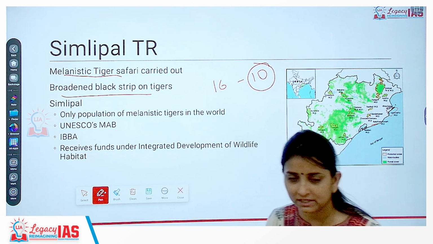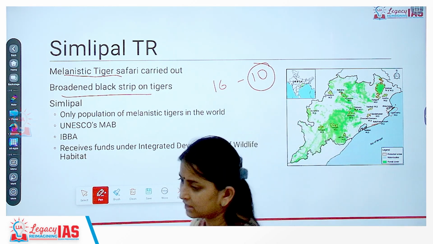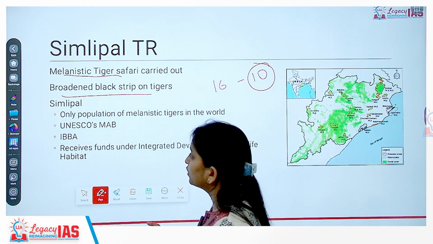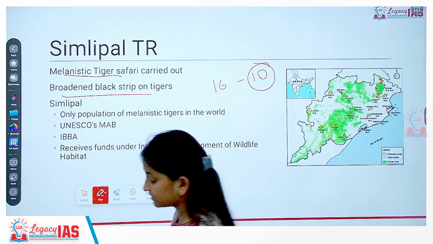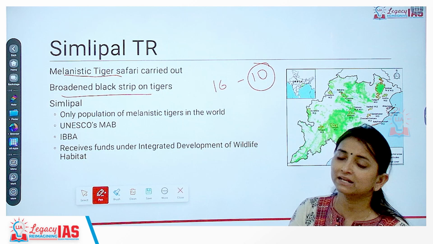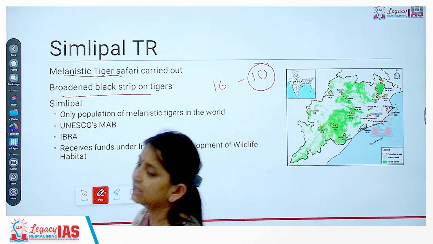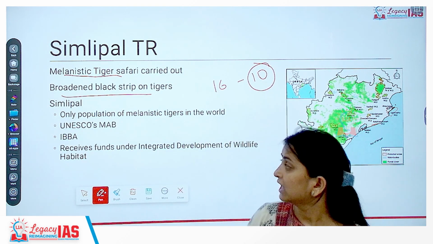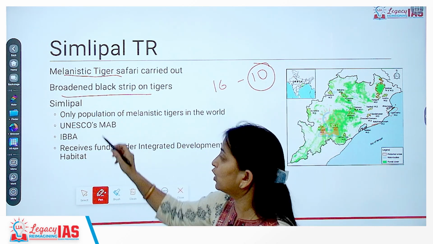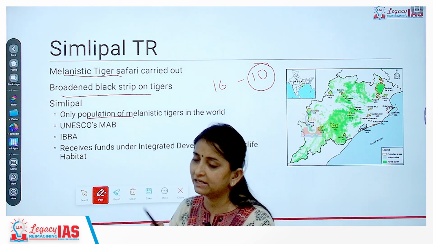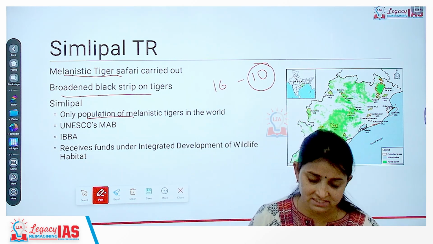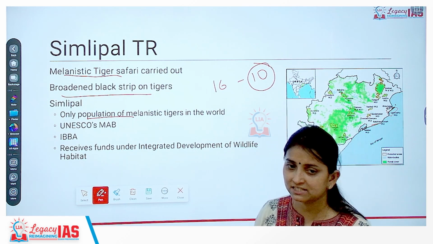Just like a normal tiger, they will be looking like a normal tiger, just the black strip is broadened for them. Okay? So this was about Simlipal Tiger Reserve and why it was in the news. Simlipal itself is a UNESCO MAB, a Man and Biosphere Reserve recognized by UNESCO. And it is also the only population of melanistic tigers in the world.